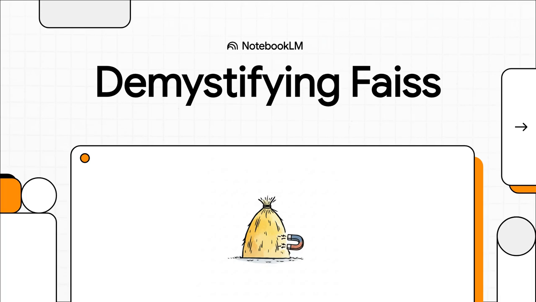Have you ever wondered how it's possible to find a needle in a haystack of data? And I don't mean just any needle, but the exact right one, in like milliseconds. Well, that's the magic of what we call similarity search. And today, we're going to demystify Faiss, the powerhouse library from Meta AI that makes it all happen.